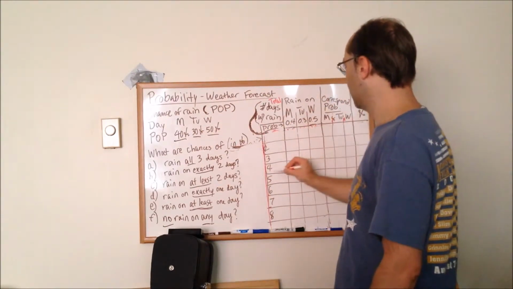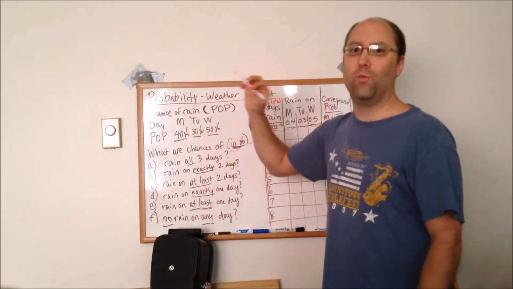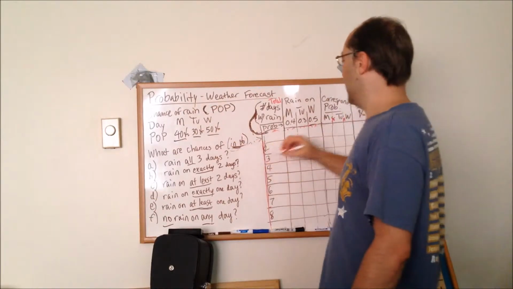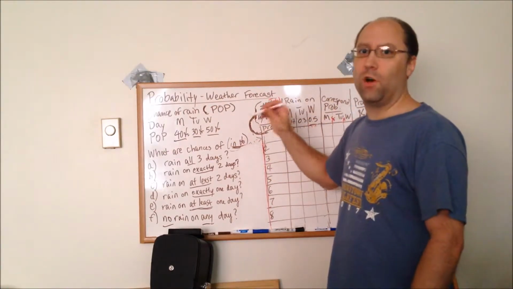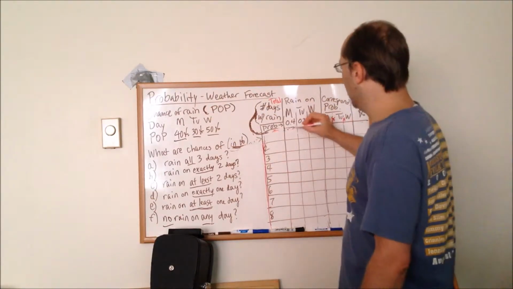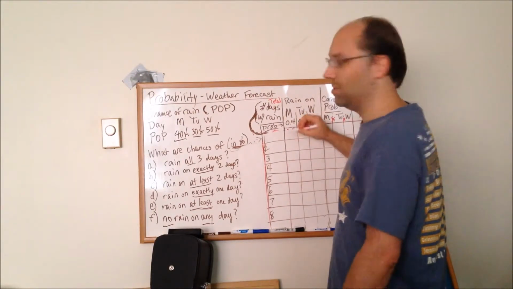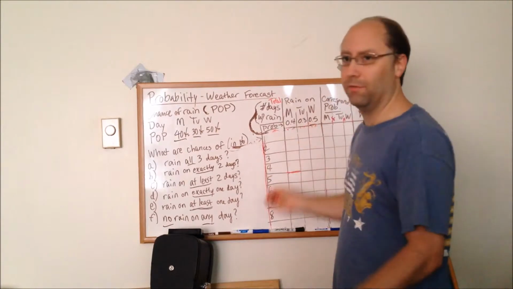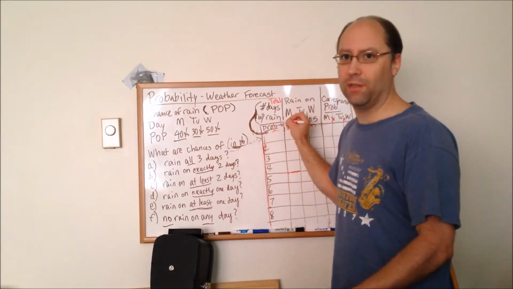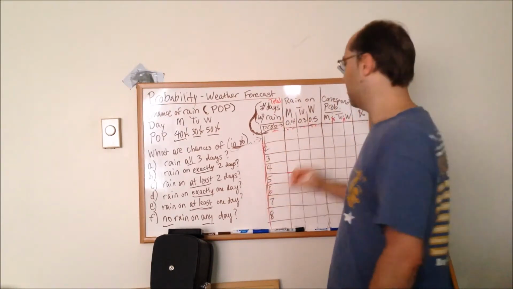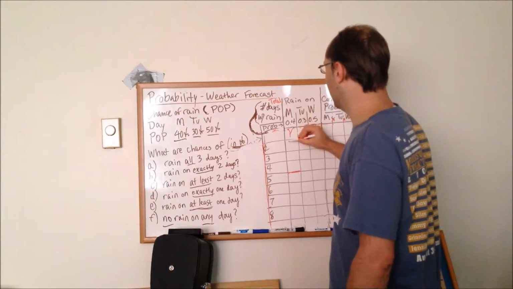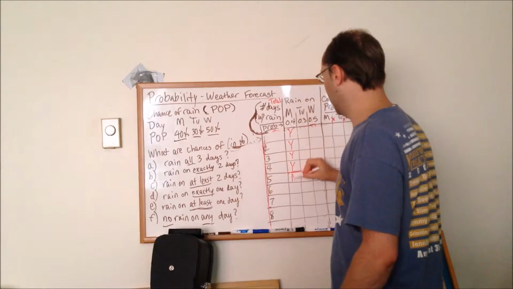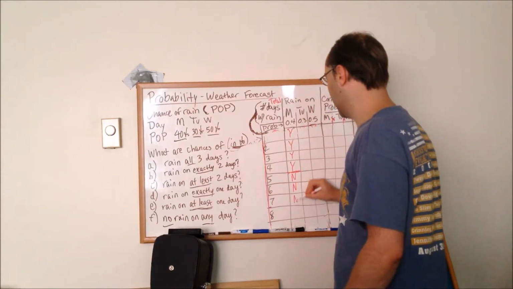And we're going to fill in this truth table. We're going to use Y for true, that it does rain, and N for no, that it's false, that it does not rain. Well, to fill in one of these, you start by breaking the first. You have 8 scenarios, and we're going to have 4 that it rains on Monday and 4 that it does not rain on Monday. So even though there's a higher probability of no rain, we're going to write an equal number of yeses and nos.